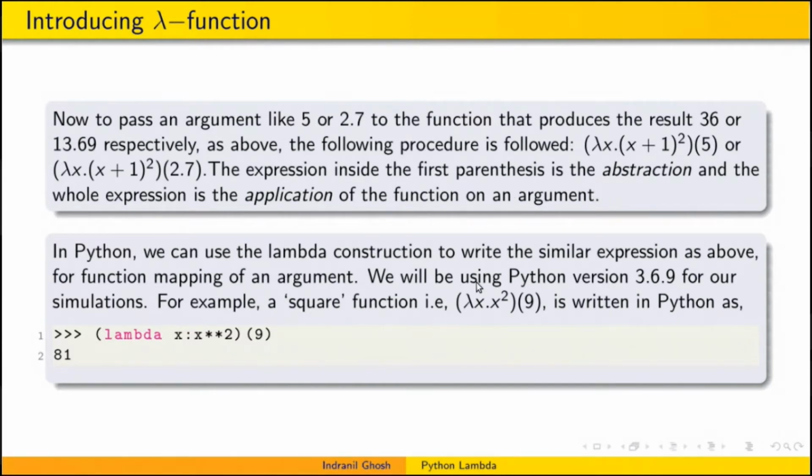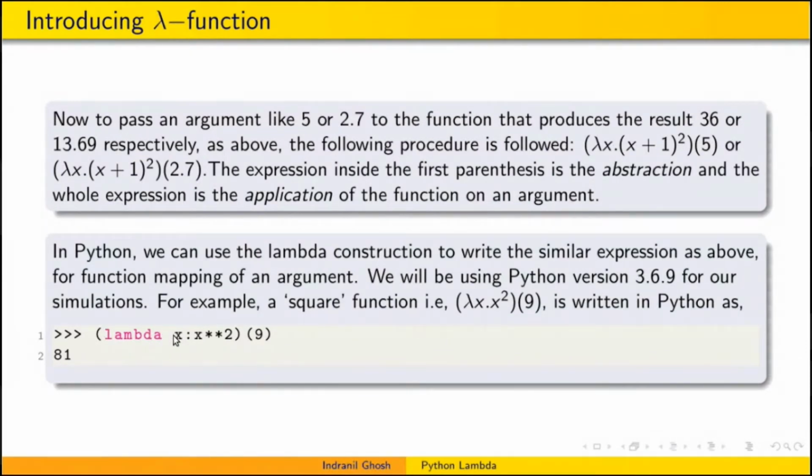In Python, we can do this in a very similar fashion. Suppose we want to simulate the square function, lambda x dot x square, taking in 9 as an argument. It is written in Python with the keyword lambda followed by a space, which is required by the syntax.